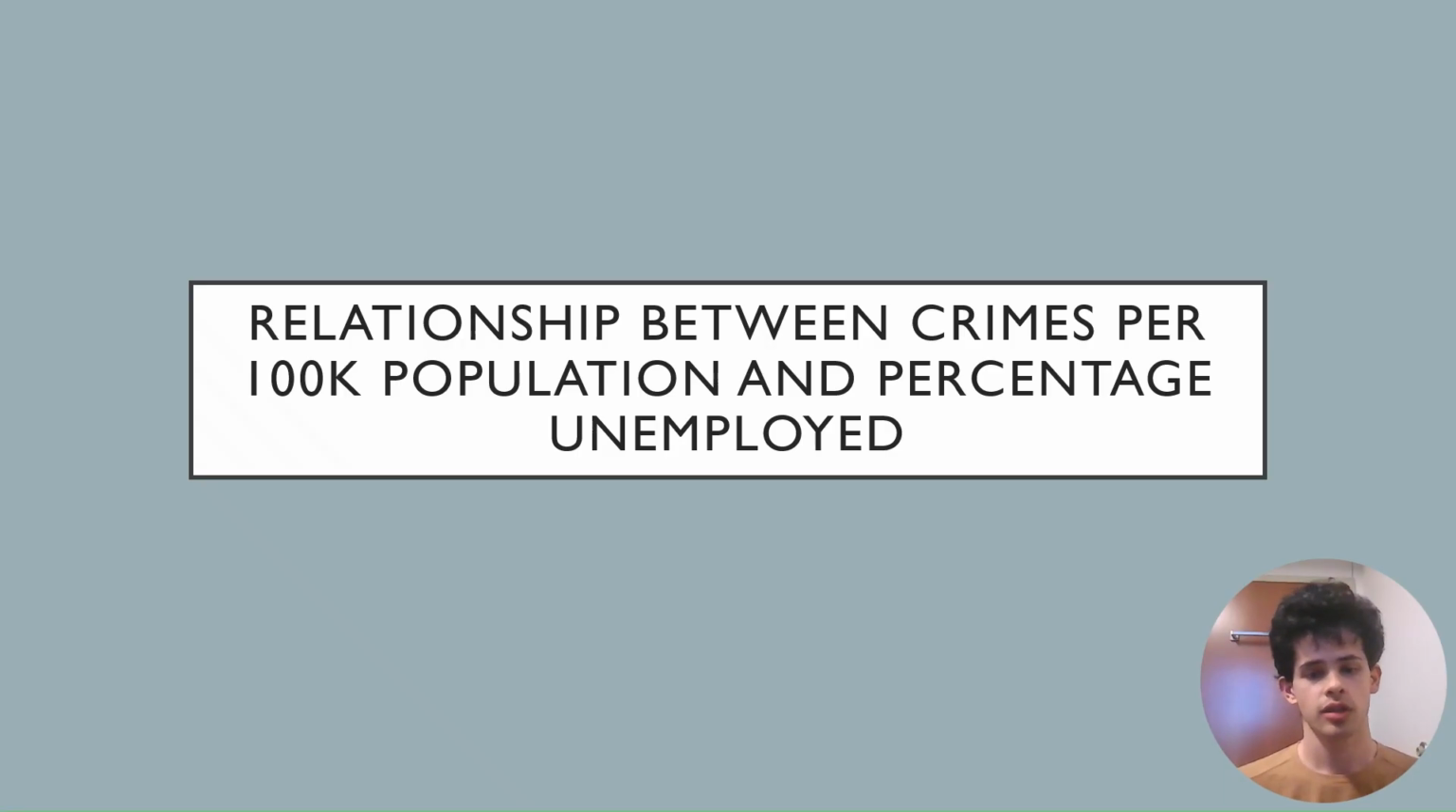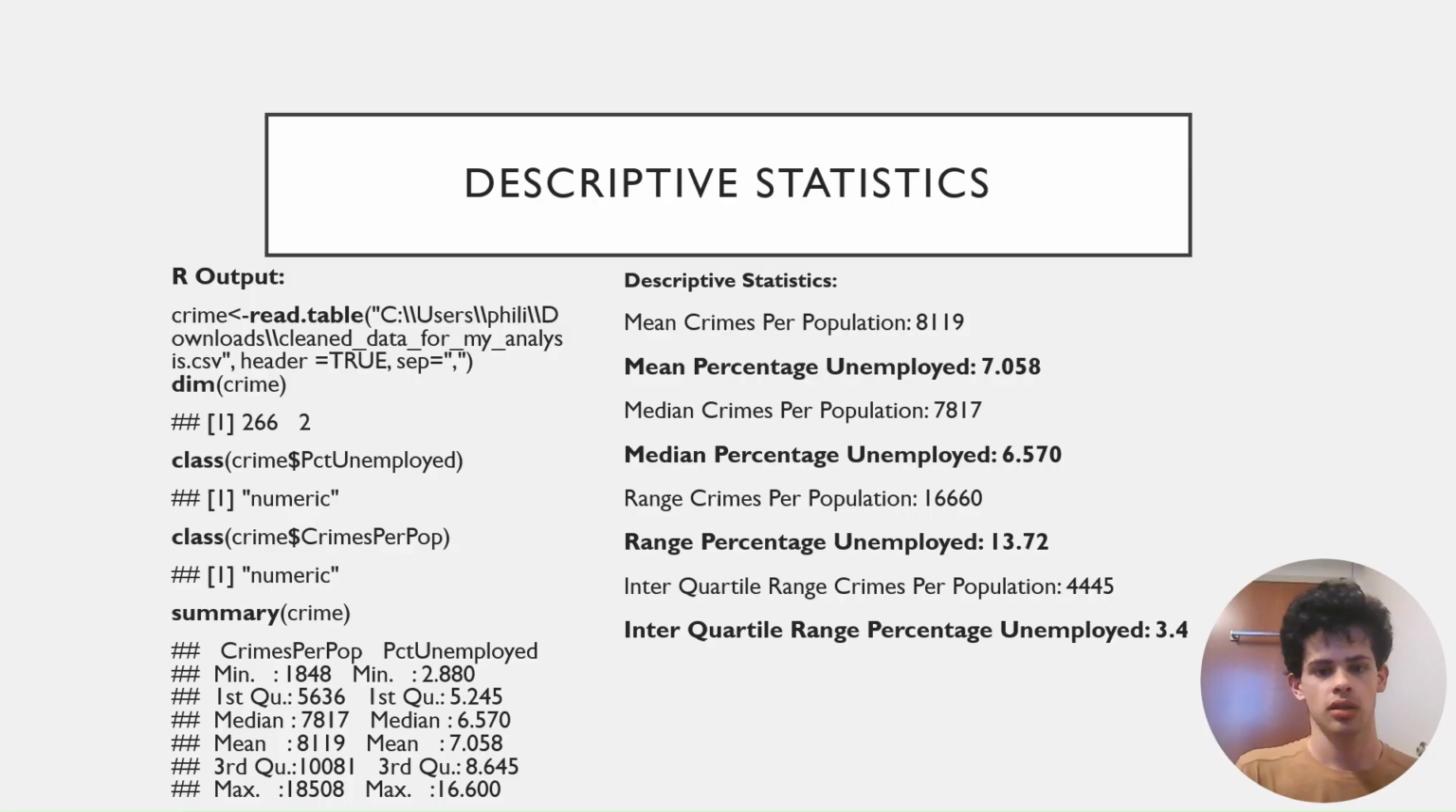Moving on to the relationship between crimes per 100,000 population and percentage unemployed. Looking at the R output of the clean dataset, the table of values can be read and many descriptive statistics can be analyzed and interpreted from the data using the summary of the dataset. The mean percentage unemployed is found to be about 7.058%, with a median lower at 6.570%. The median being lower can imply that looking at just percentage unemployed, many of the outliers comparing the mean and the median will be at higher percentages.